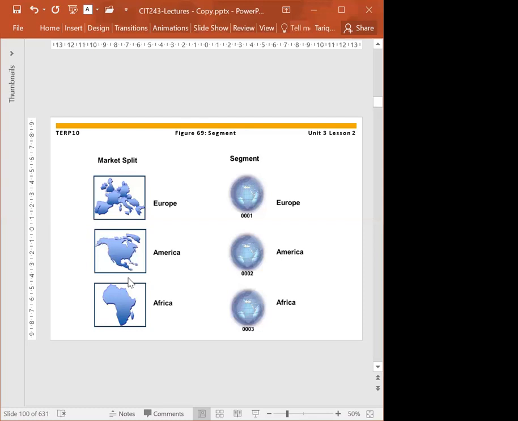Now, here we have three segments, one in Europe, one in America, one in Africa. So our market or our companies are split into three different areas, three different continents. That is what we call a segment. In one segment, we may have many controlling areas, and in one controlling area, we can have many company codes.